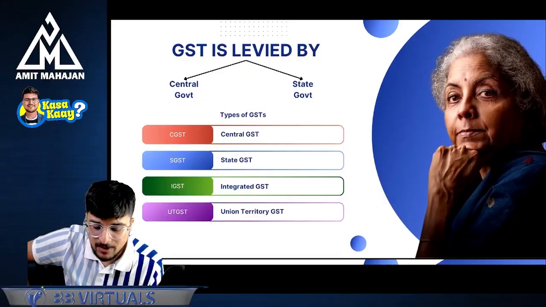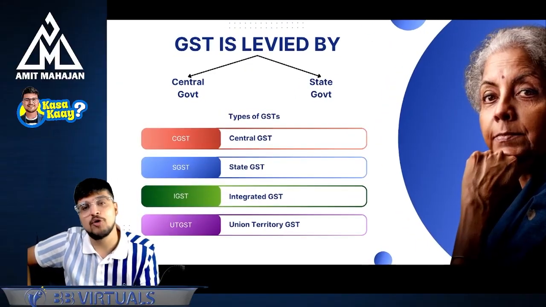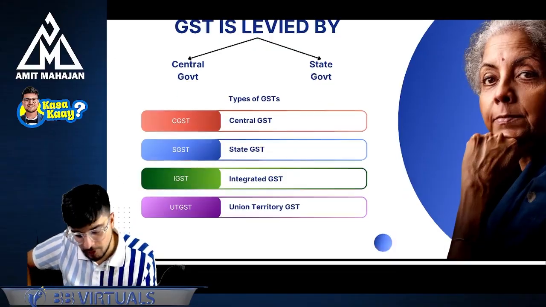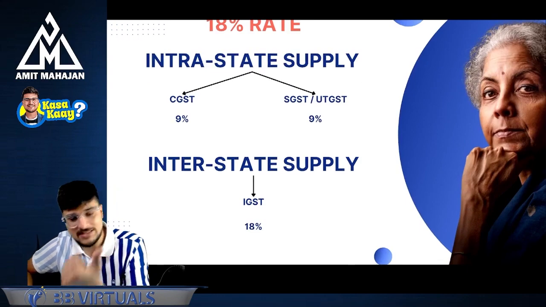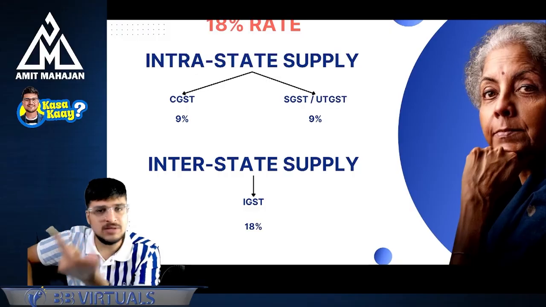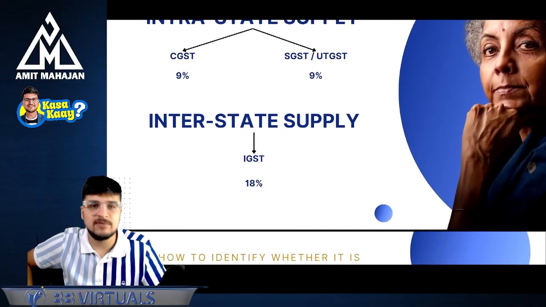Perfect. GST is levied by whom? GST is levied by two governments, central government and state government. We follow the dual GST model. Okay. CGST, SGST, IGST and UTGST. If it is intrastate supply, CGST and SGST will be applicable. If it is a UT, then CGST and UTGST will be applicable. If it is interstate supply, then in that case, IGST will be applicable.